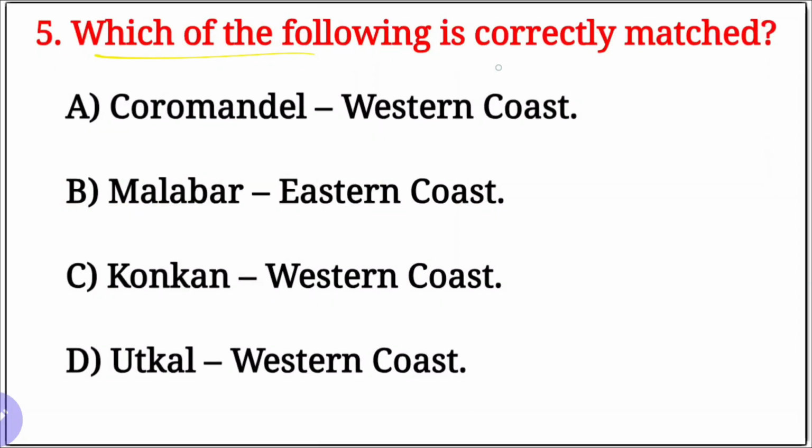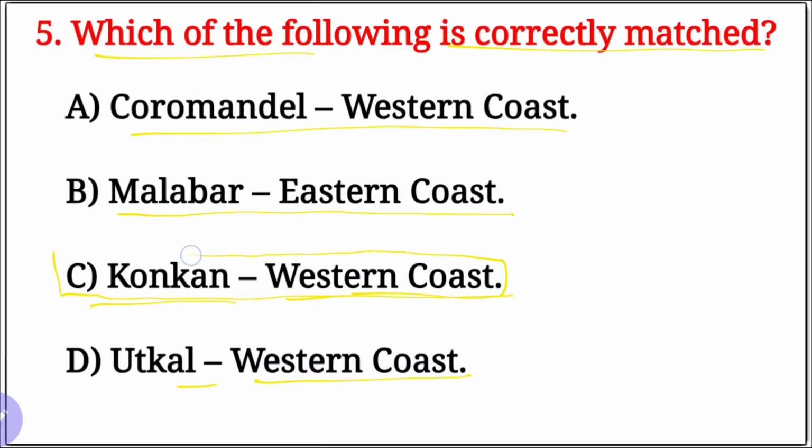Next, question number 5. Which of the following is correctly matched? Options are here. A, Coromandel, western coast. B, Malabar, eastern coast. C, Konkan, western coast. And D, Utkala, western coast. Our right option is here, C, Konkan, western coast is the right option.